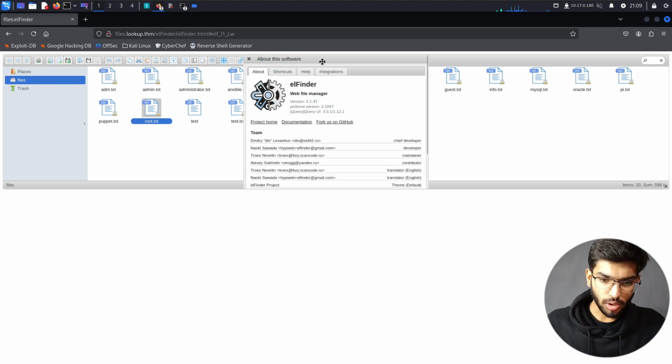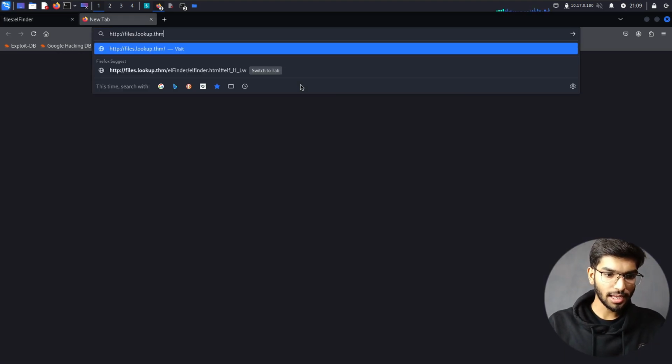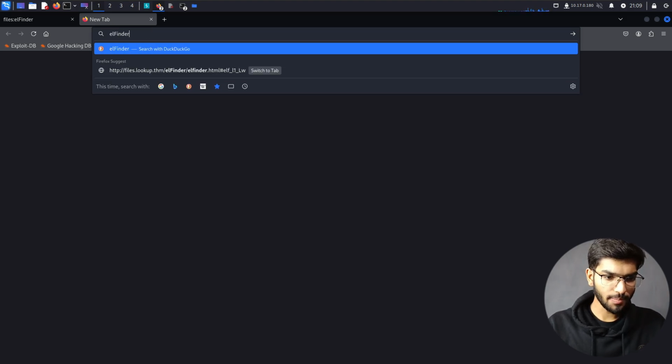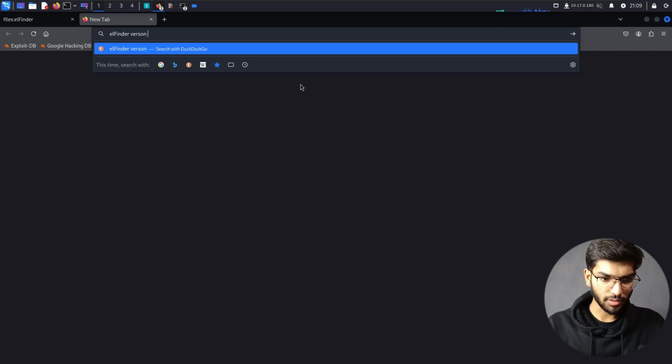Now what I did was to identify whether there is any vulnerability in this application or not. All that I did was go here, look at the file name, which is this, and then do a simple Google search for elFinder with its version number.